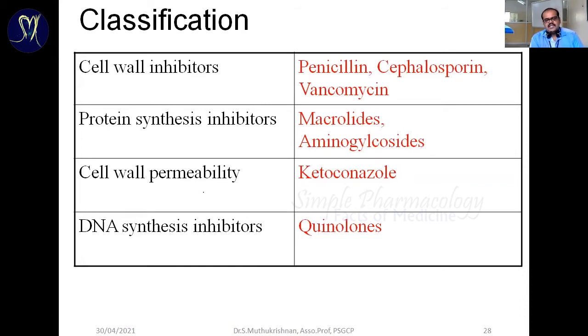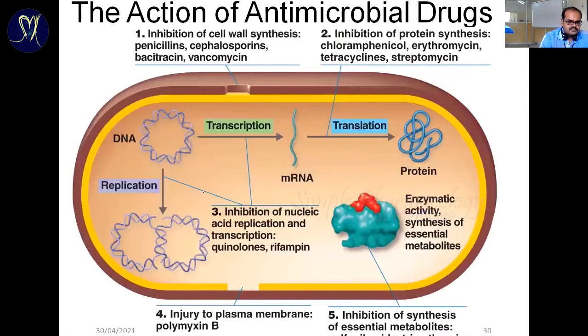Some of these drugs directly target DNA synthesis. That means they act on the cell cycle process, the cell reproduction process. So the drugs may act on different mechanisms. I hope in the last class we discussed this slide. Based upon the mechanisms, an easy picture representation is here.